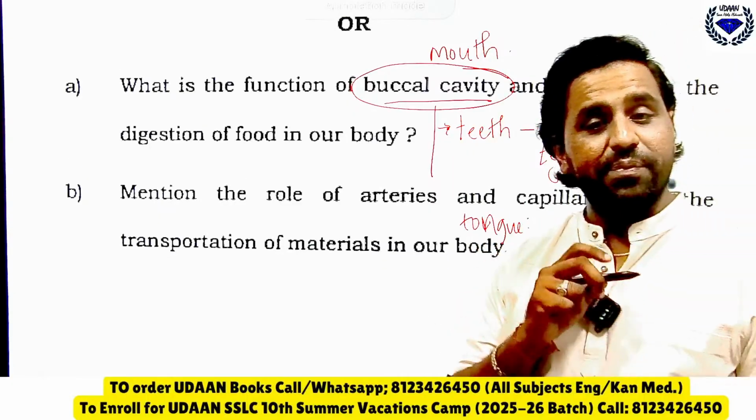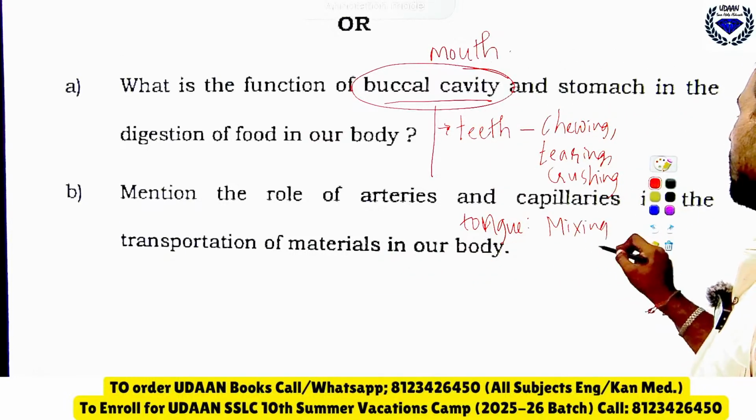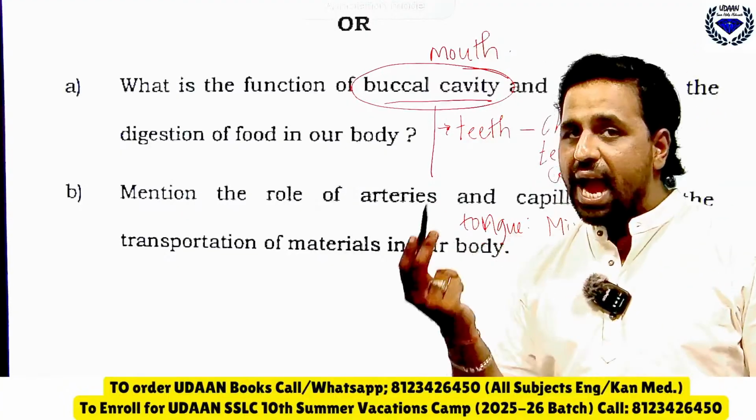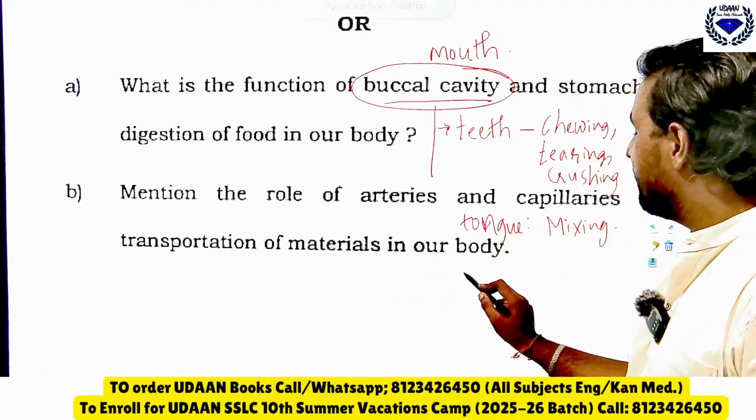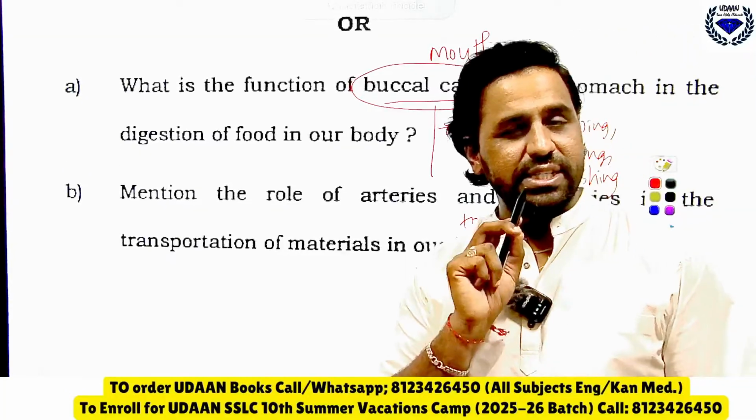Tongue helps in the mixing of food. Remember, what is the function of tongue? Tongue helps in mixing of food and churning, that is, it helps the food to rotate. Then we are having the last one that is most important, saliva. Your buccal cavity is having saliva.